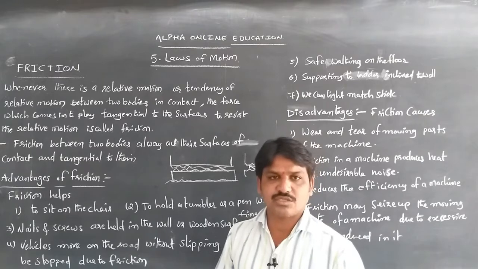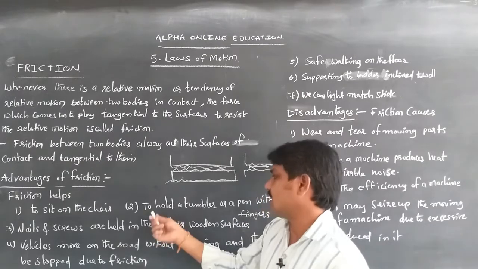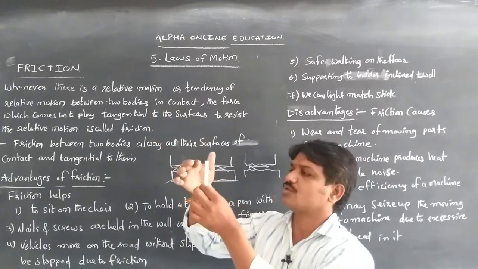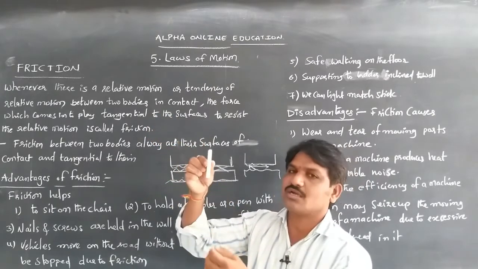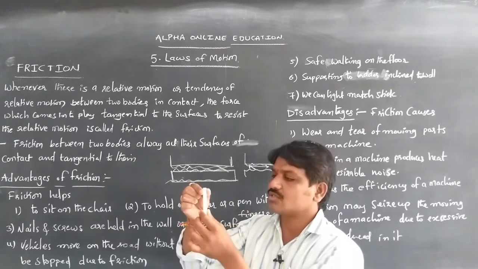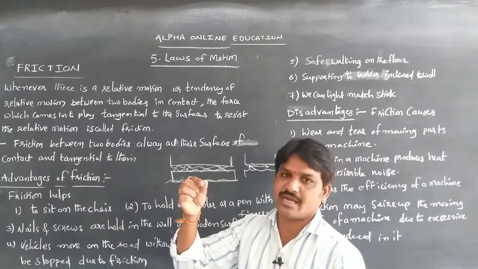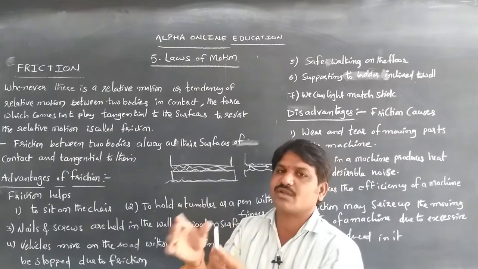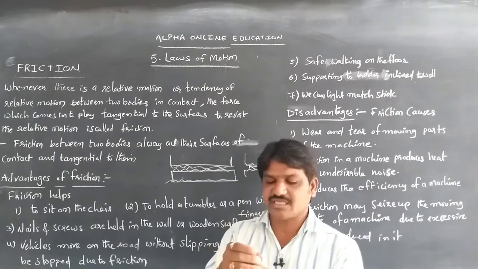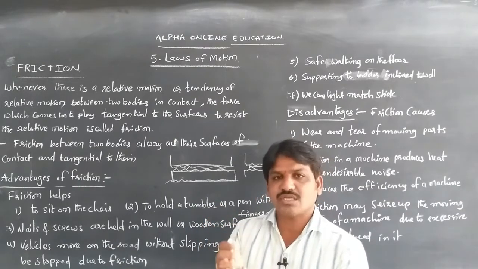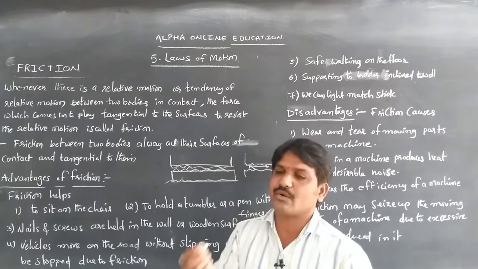and to sit on the chair also. Friction helps us hold a tumbler. If I am holding a chalk piece, it is due to the frictional force between my fingers and the chalk that I can hold it, otherwise the chalk would slip from my hand. Similarly, due to the frictional force between the tumbler and our hand, we can drink water, and we can hold the pen and write.